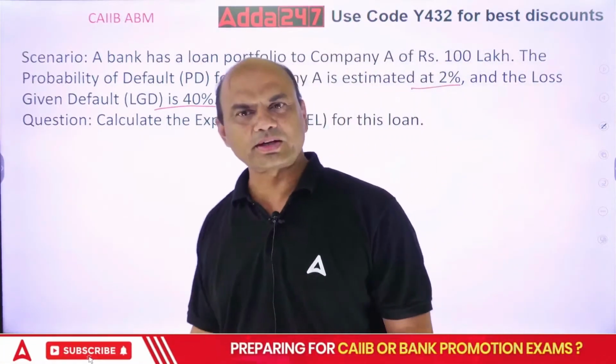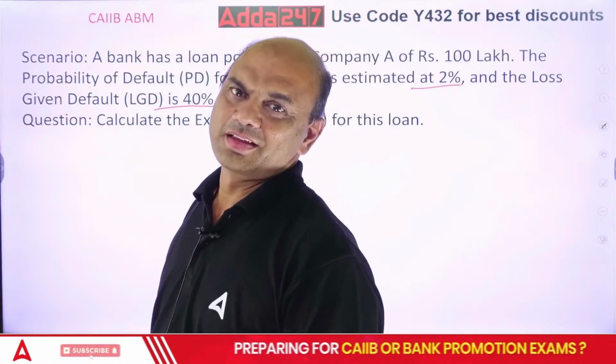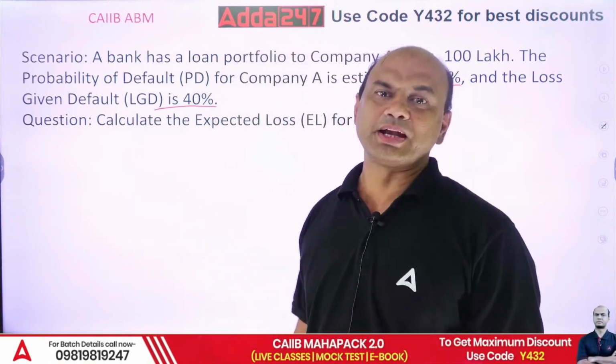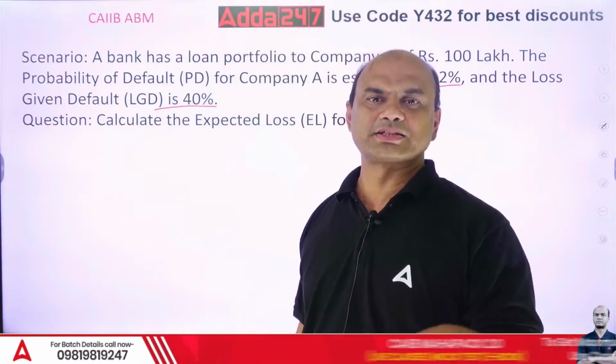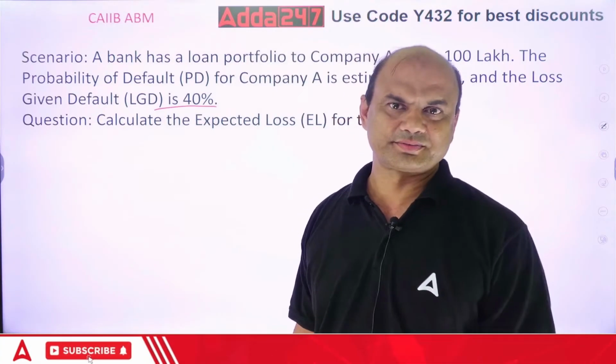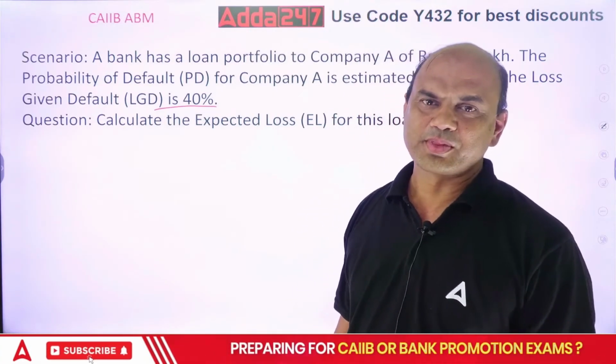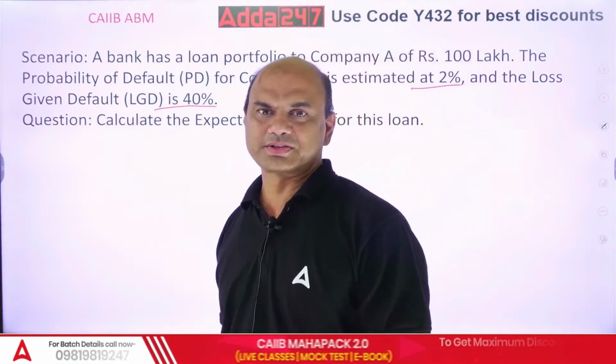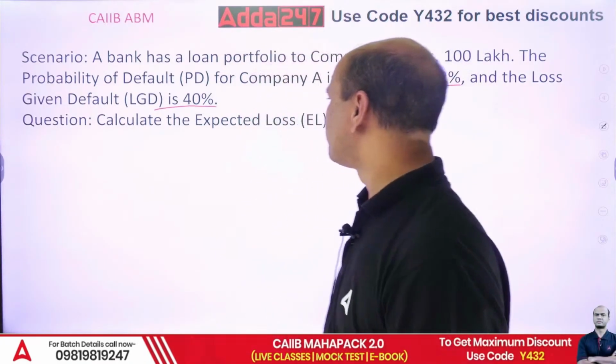How will you get the expected loss? This question might come for 1 mark, or with some additional question for 2 marks. How to find the expected loss? Does anyone have the formula?